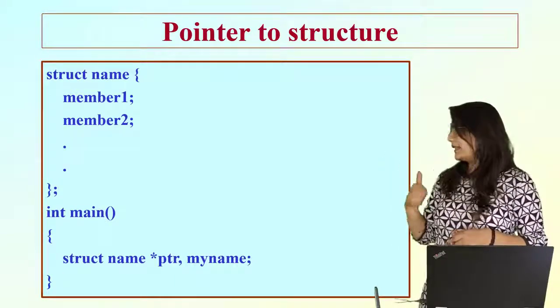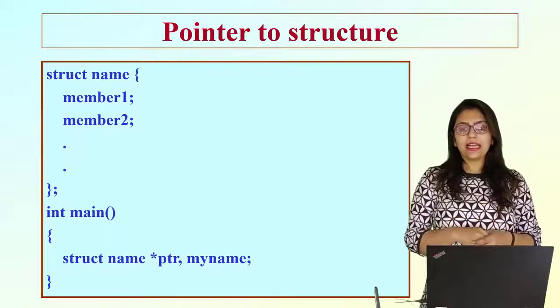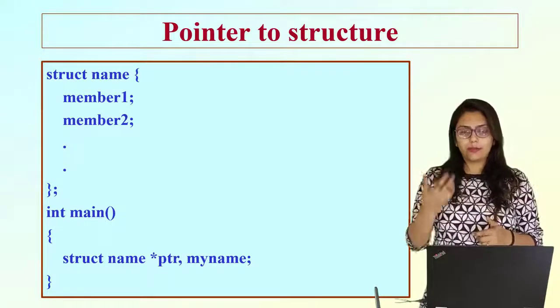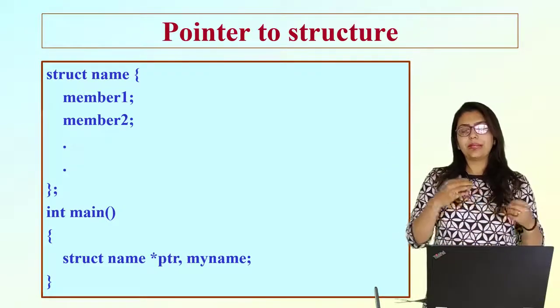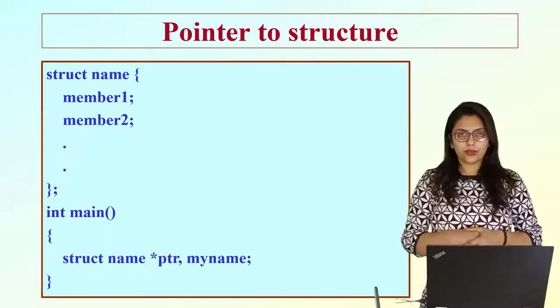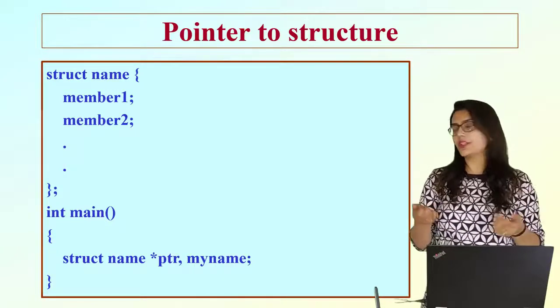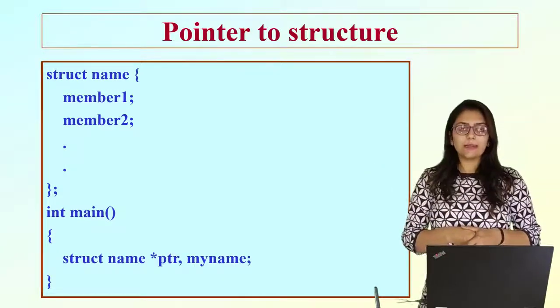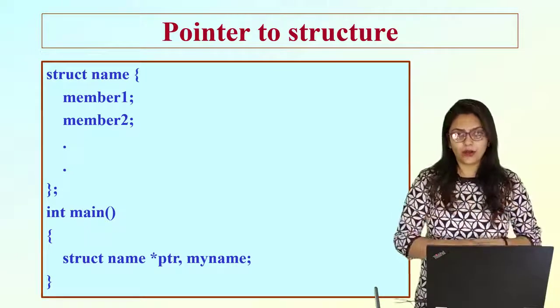So as you can see in this example, I have created a structure name. Name may have member 1 or member 2, so this structure can have any number of members, and I am declaring this name inside my main function. Right. Now I can create a pointer which will store the address of my name. That means my pointer is pointing to the structure name kind of variable.